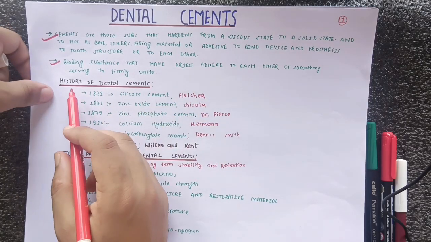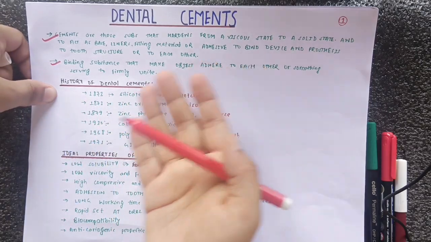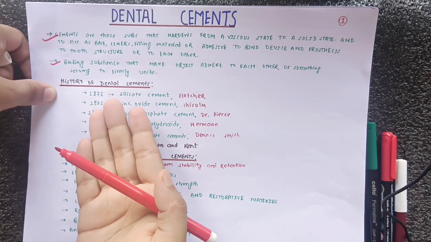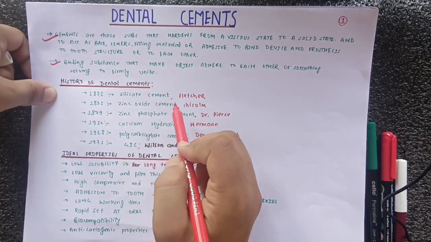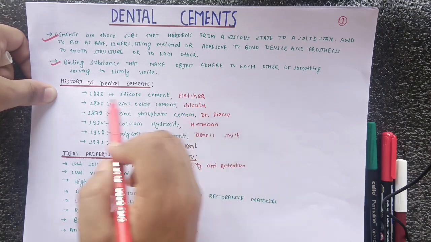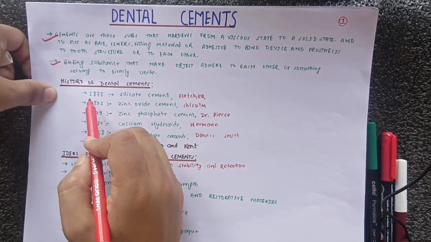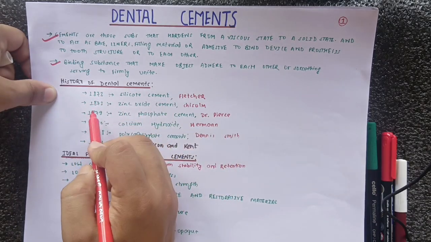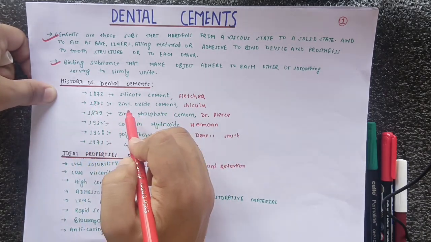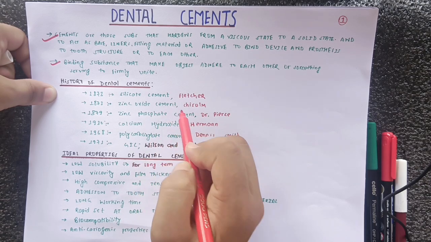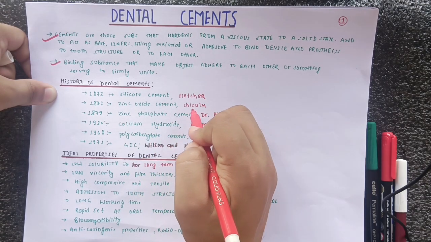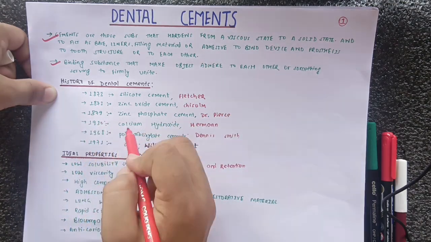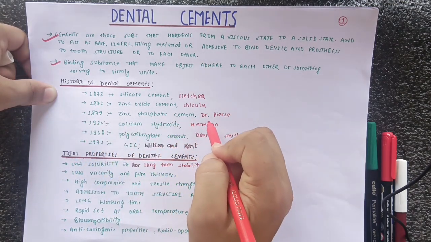Now we will study the history of dental cements. In 1873 silicate cement was discovered by Fletcher. Similarly, in 1873 itself, zinc oxide cement was discovered by Chisholm, and in 1879 zinc phosphate cement was discovered by Dr. Pierce.